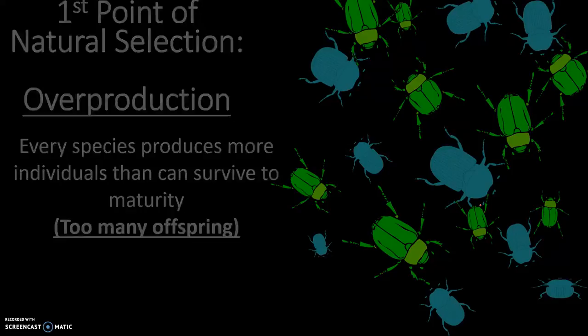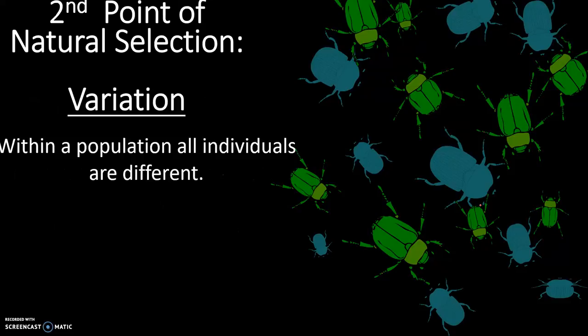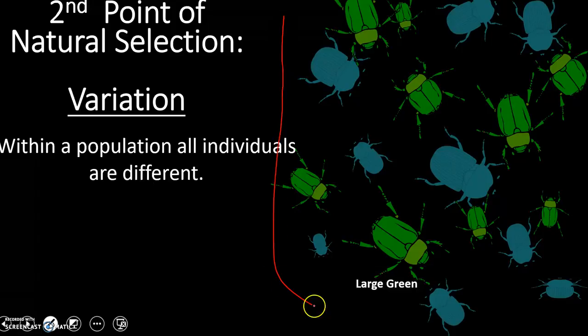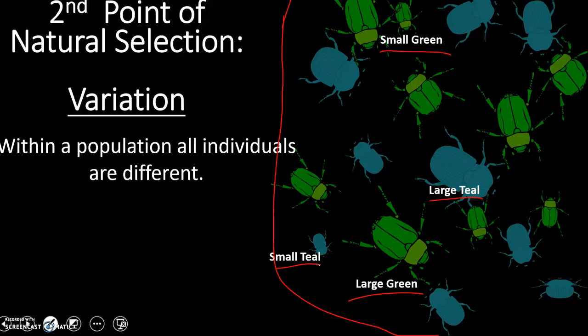The second point to natural selection is variation. And what variation shows is that within this population of beetles, there's differences. So we have a large green beetle. We have a small green beetle. We have large teal, small teal. You'll even notice that there's different designs on each shell. They can be different shapes, different sizes, okay? So they're all different. Just like you and your siblings, if you have any siblings, you guys are all different. You have different characteristics. This would show variation.